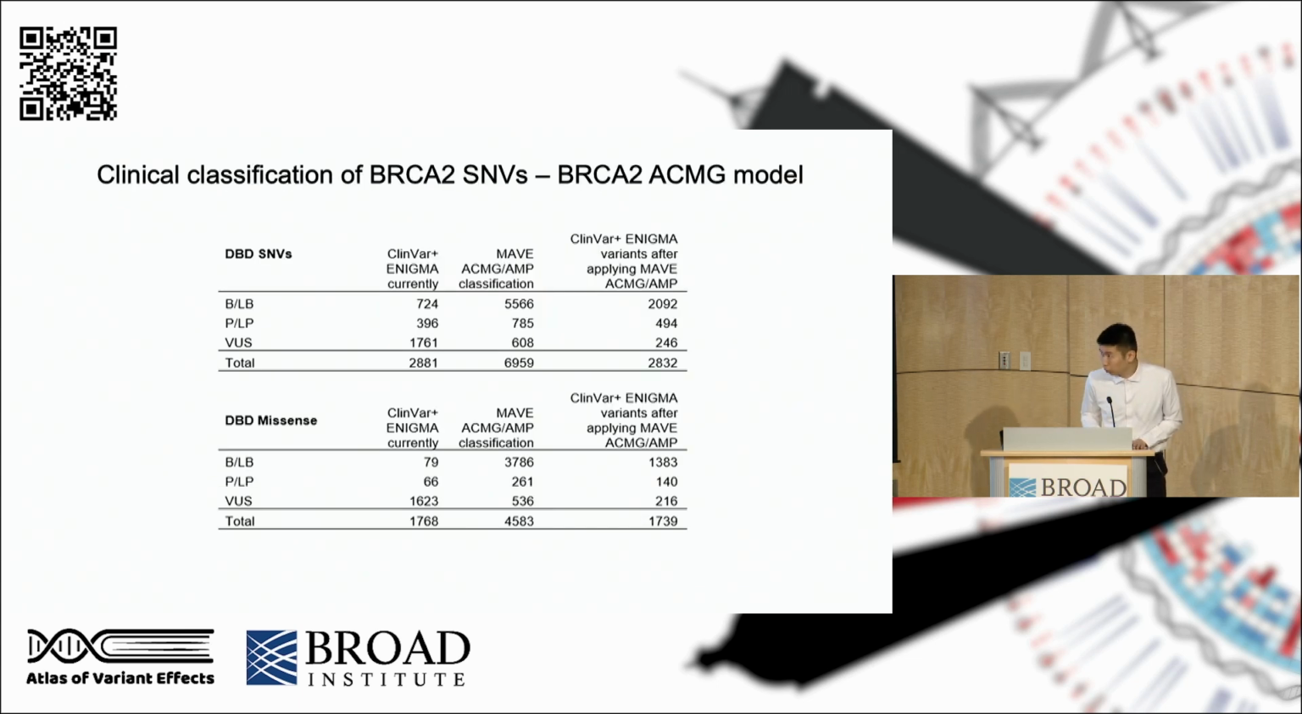And finally, we wanted to formally classify these almost 7,000 BRCA2 SNVs using a ClinGen VCEP ACMG classification model. By using this model, we were able to classify more than 90% of SNVs in this hotspot, with only about 8% remaining as VUS. And for the missense category, we were able to classify more than 4,000 variants as either benign, likely benign, or pathogenic, likely pathogenic, with only about 12% remaining as VUS.